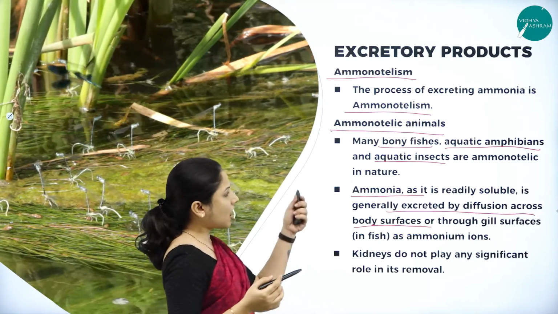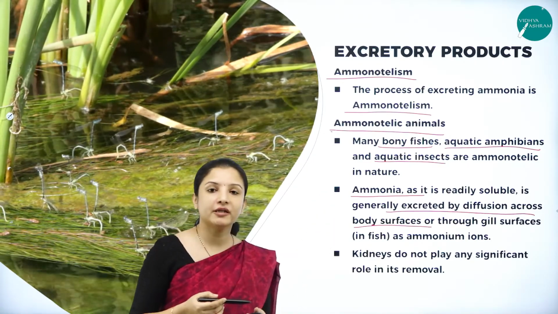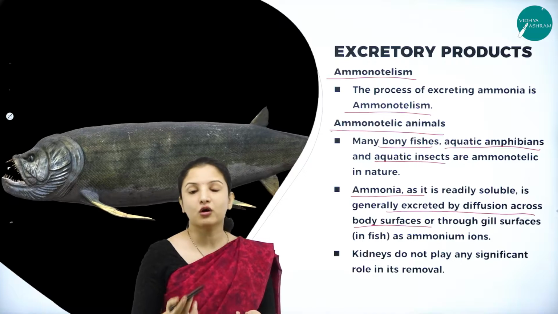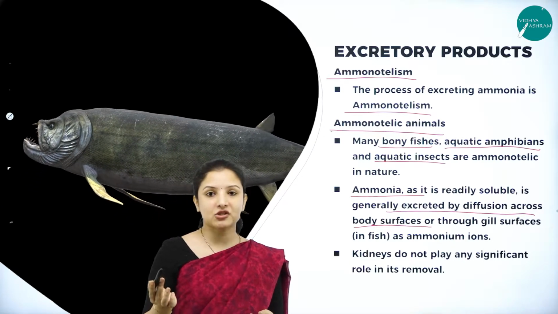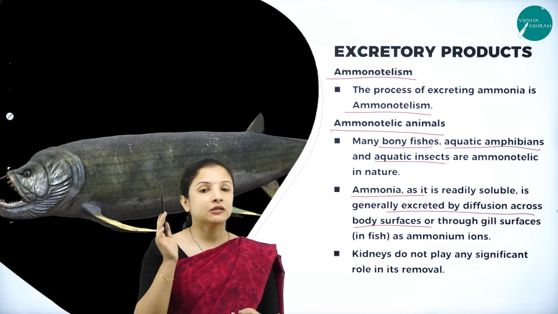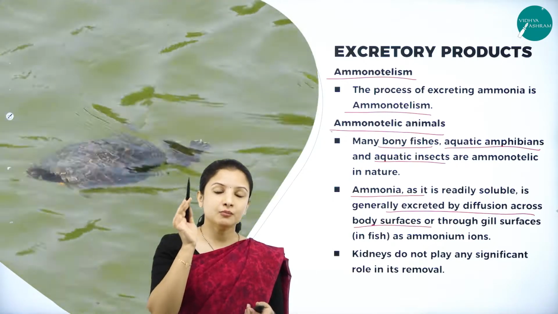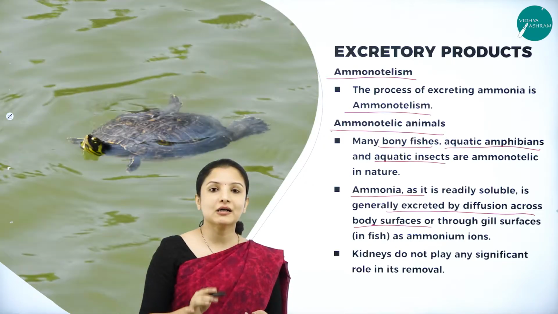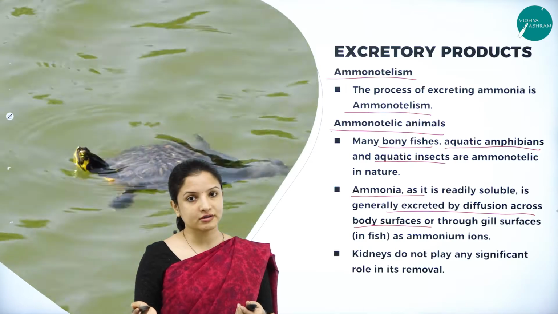So here, how does the excretion of ammonia occur? Excretion of ammonia here is a diffusion process. So what is diffusion? Transport in water. Please remember the chapter. What had we studied there? Diffusion is the process wherein the movement of molecules occurs from a region of higher concentration to a region of lower concentration.